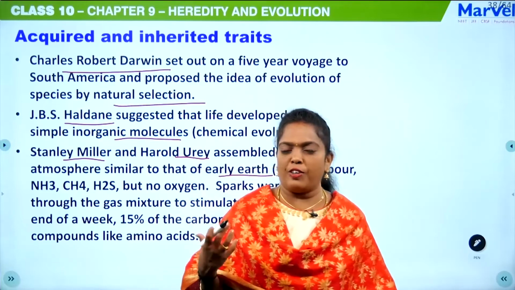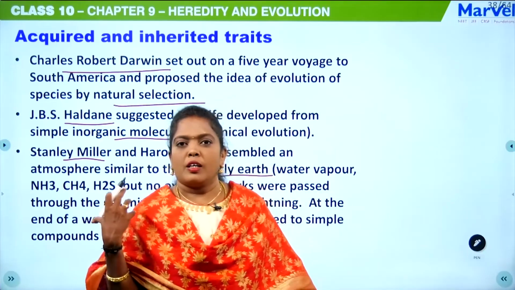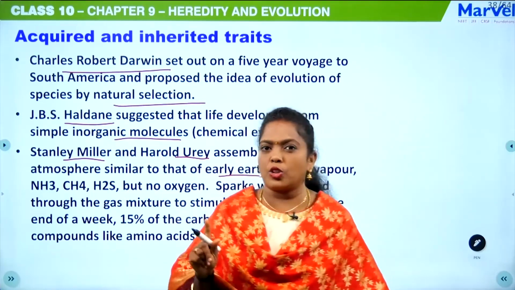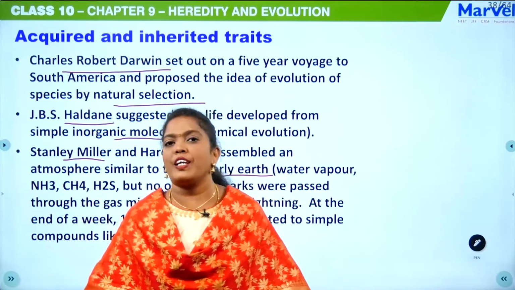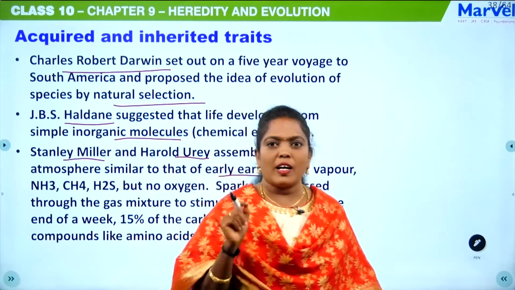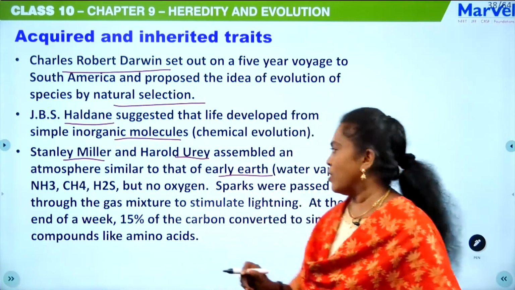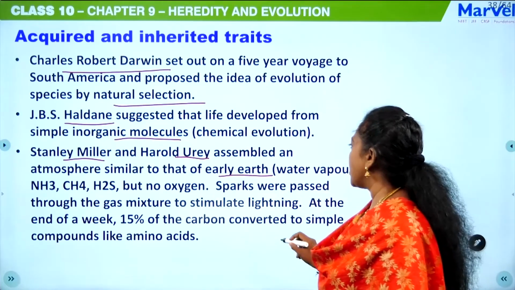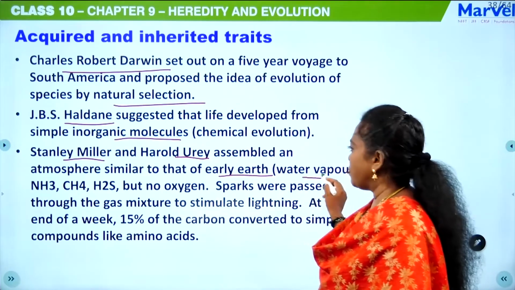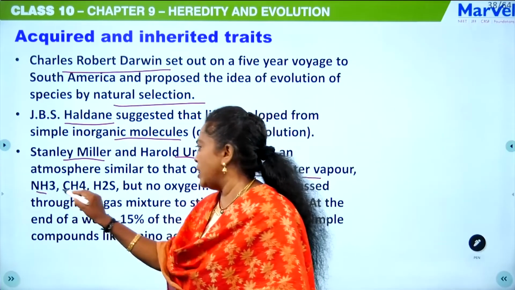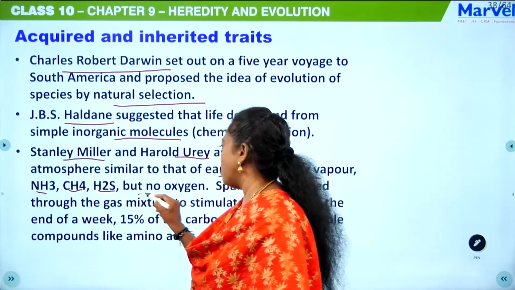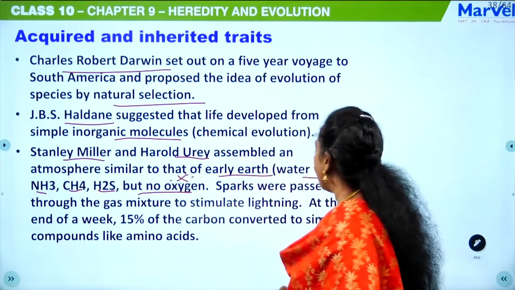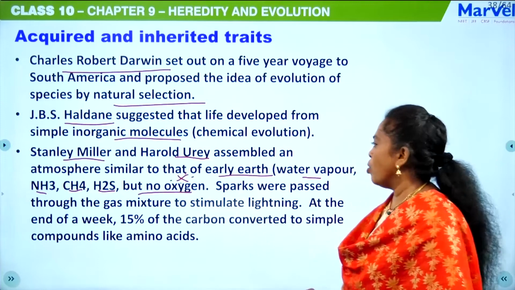Before the living organisms came, the atmosphere was a reduced atmosphere. Reduced means there is no free oxygen, only hydrogen was present. There was water vapor, NH3, CH4, H2S, but no oxygen in the atmosphere.